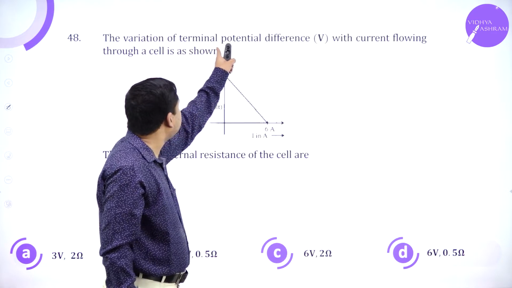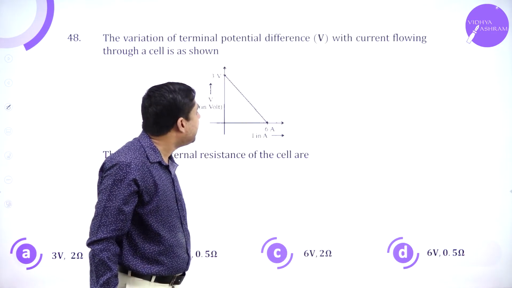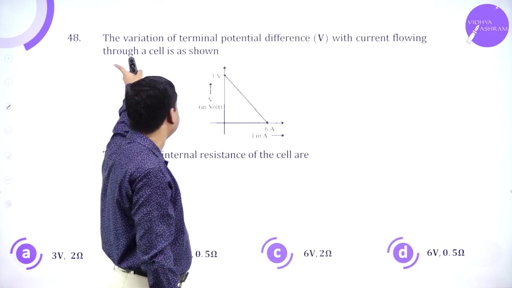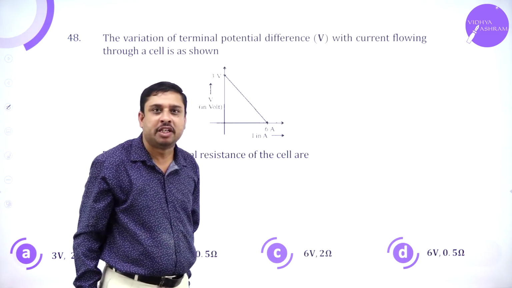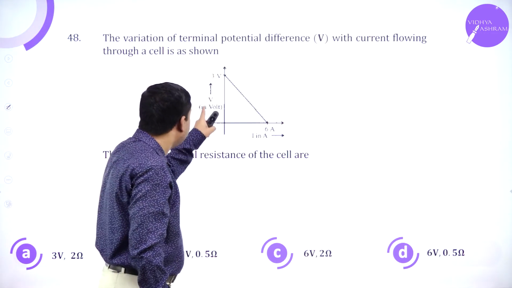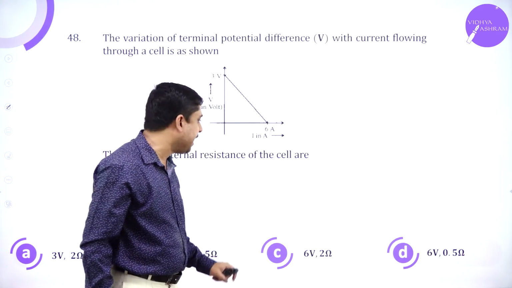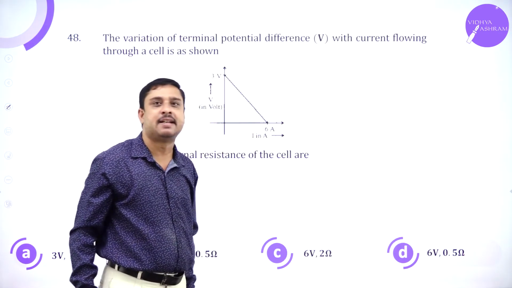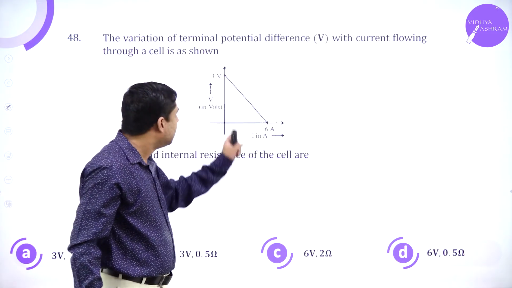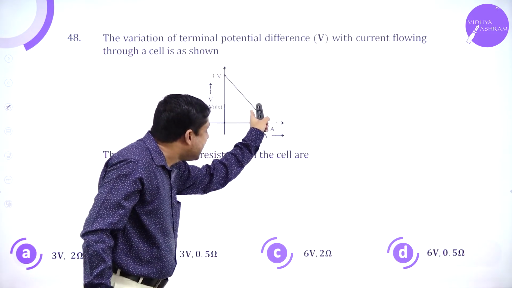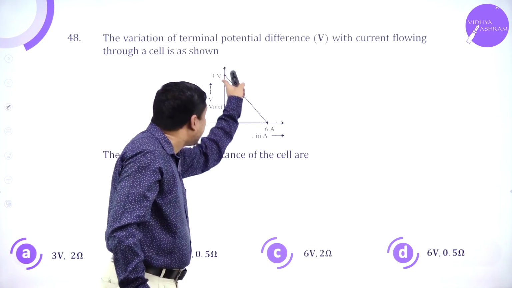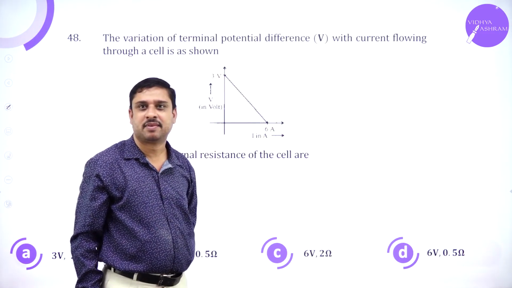The variation of terminal potential difference with current flowing through the cell is shown. This is volts, this is current. I have to find the EMF and internal resistance. There is decrease in voltage.